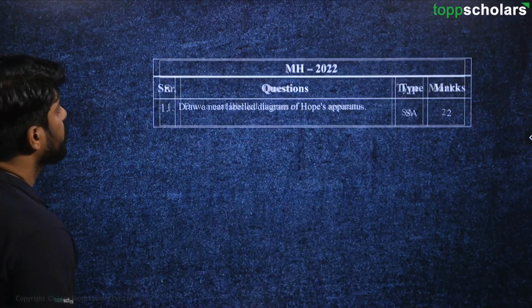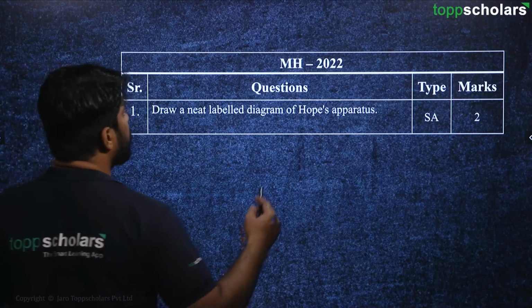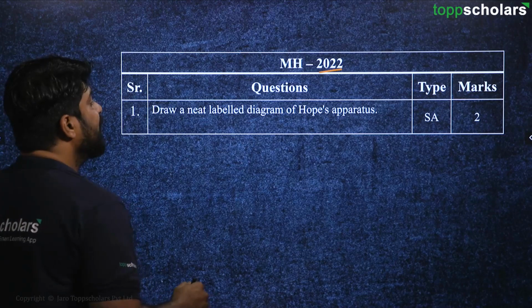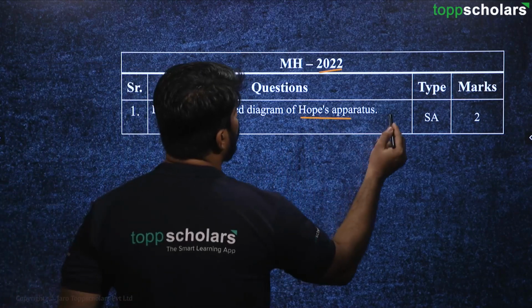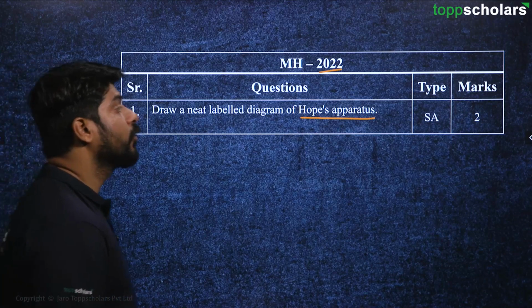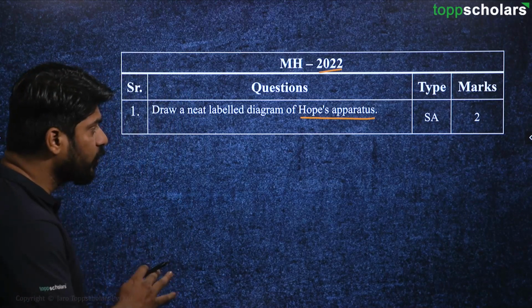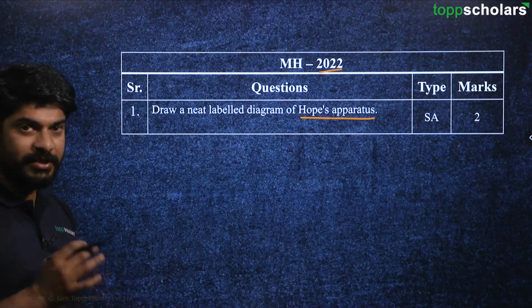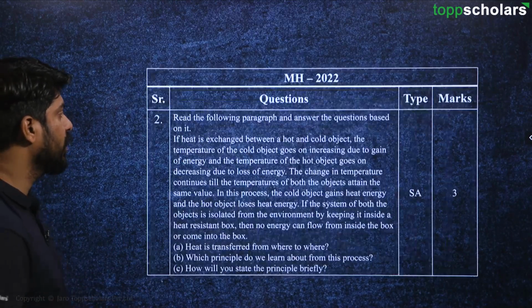Okay, moving on to the next question from the year 2022. Okay, draw a neat labeled diagram of Hooke's experiment or Hooke's apparatus. Okay, this is for 2 marks. So again we are going to discuss this question also at the end, so let's not discuss it right now. Okay, moving on to the next question.